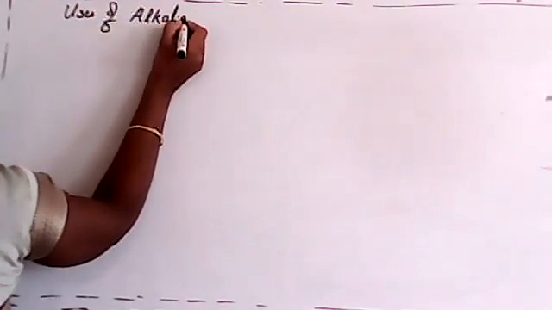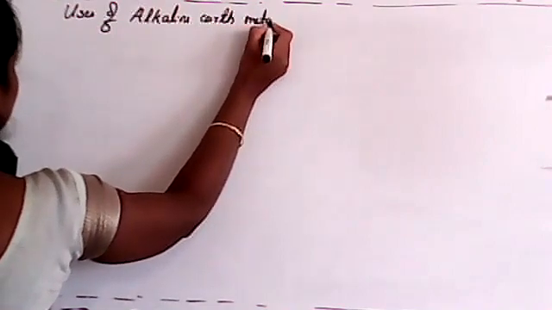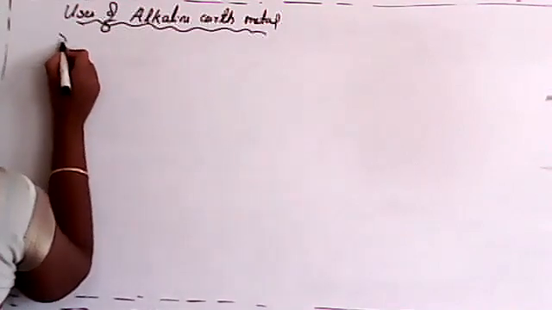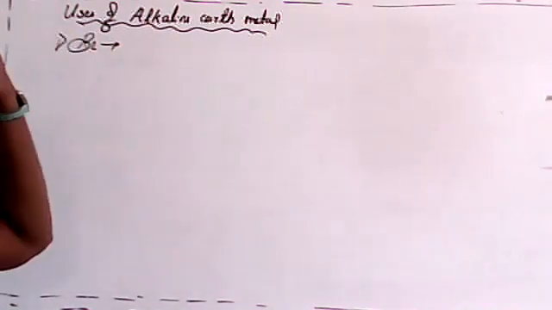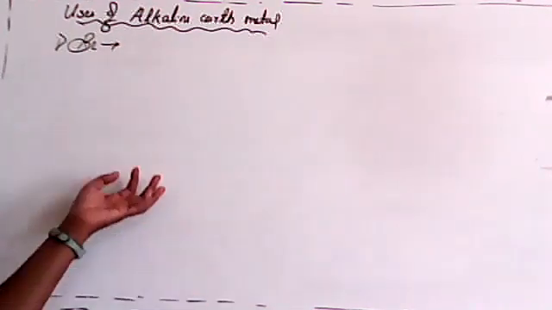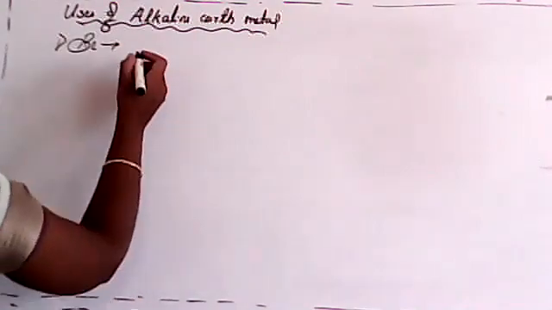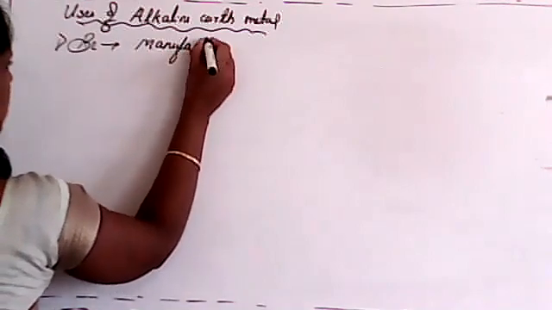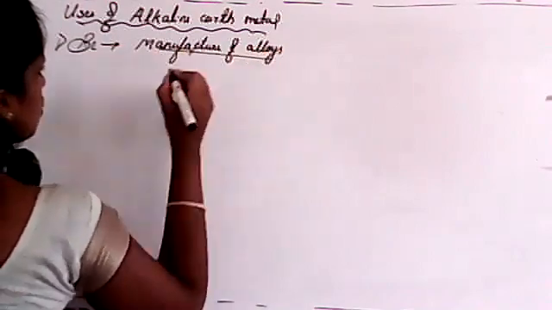So next one, uses of alkaline earth metals. See, student, we already studied that in alkali metals, almost all metals were used in alloy formation, isn't it? Because first group and second group elements are metals. So that's why almost all of these were used in the formation of alloys. So beryllium is also used in the manufacture of alloys. Clear? So this is used to prepare alloys.